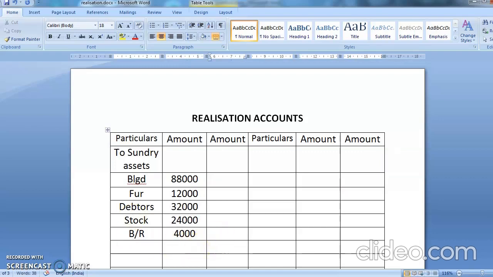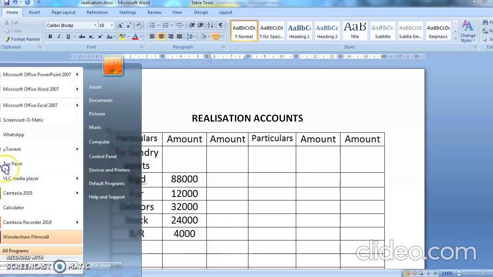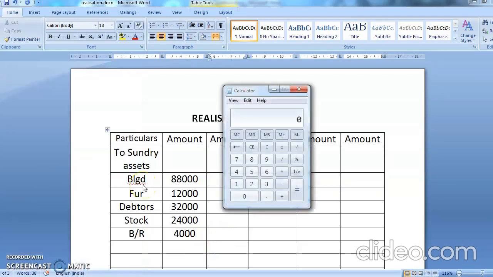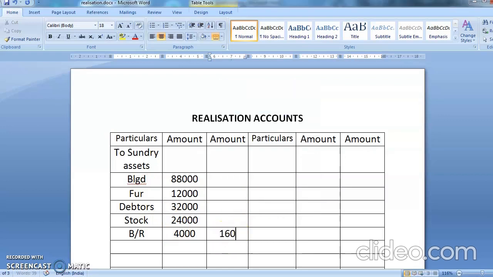Now you are going to do the totaling of it. The total will come here. I'm using a calculator. You are not allowed to use it, but okay. Just to show you how the figures come, I'm doing it. 88,000 plus 12,000 plus 32,000 plus 24,000 plus 4,000. See, what is your total? The total comes to 1,60,000. So you are going to write here 1,60,000.